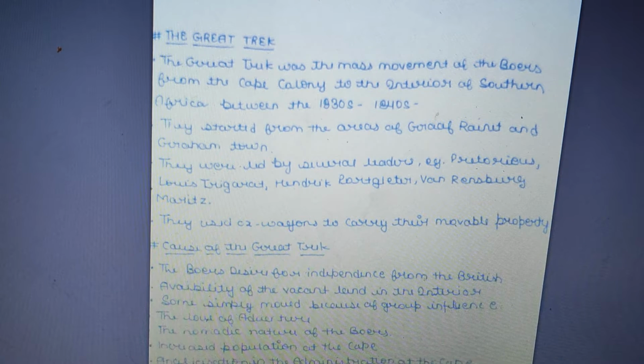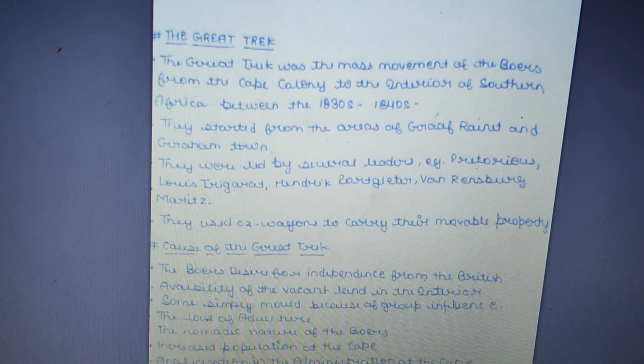They did this movement between 1830 and 1840. They started moving from the areas of Graaff-Reinet and Grahamstown. Basically, in the Cape Colony there are two places, Graaff-Reinet and Grahamstown. From there they started to move.